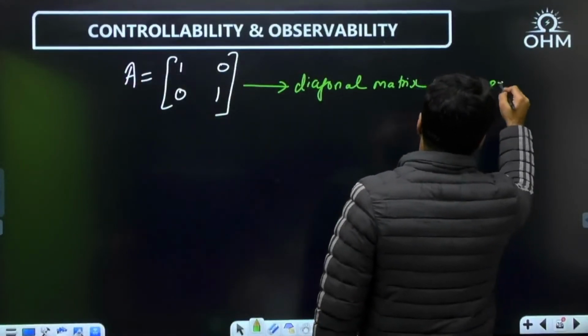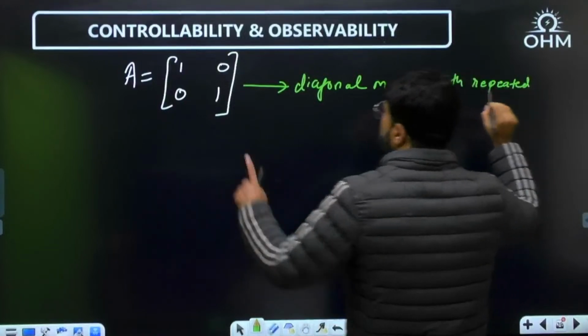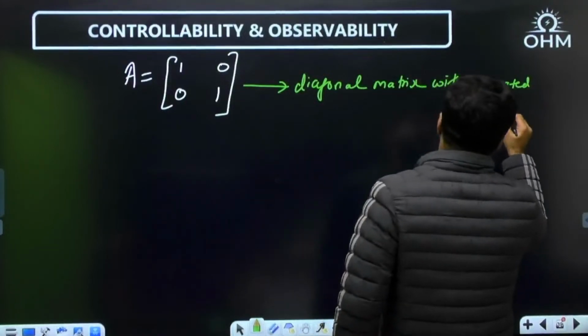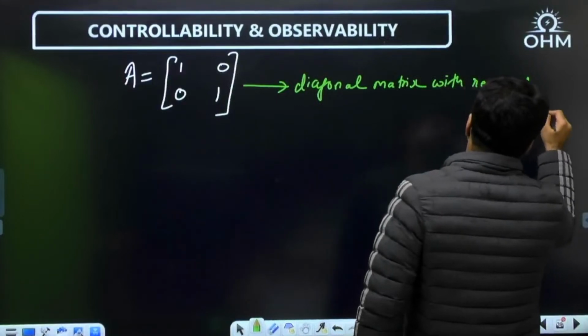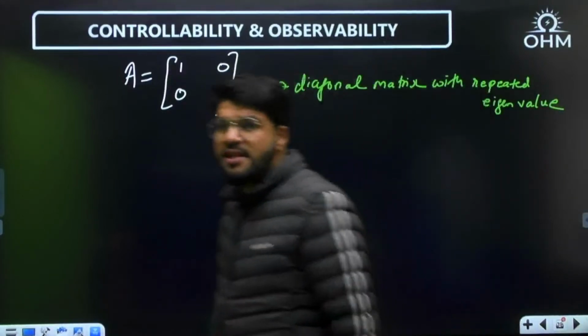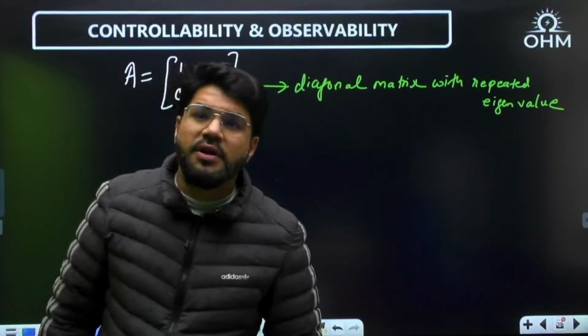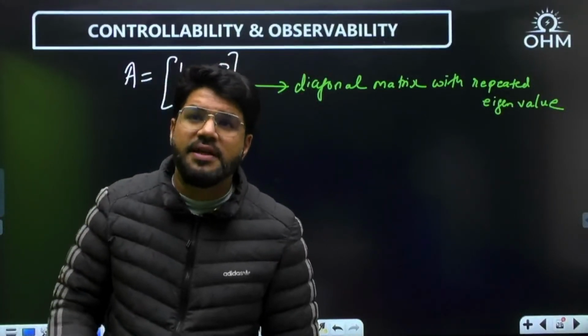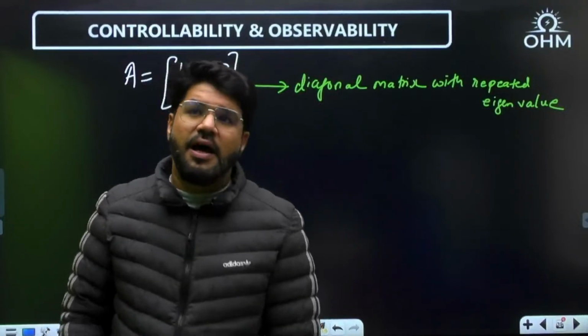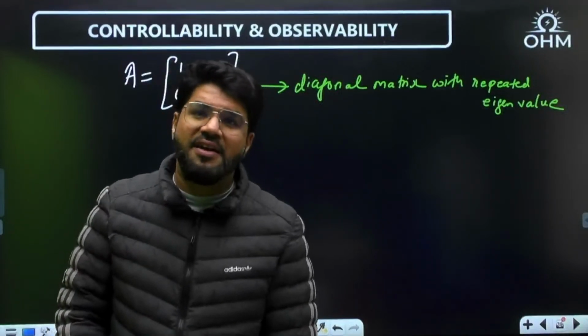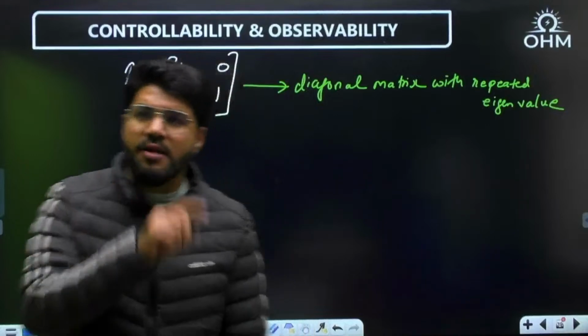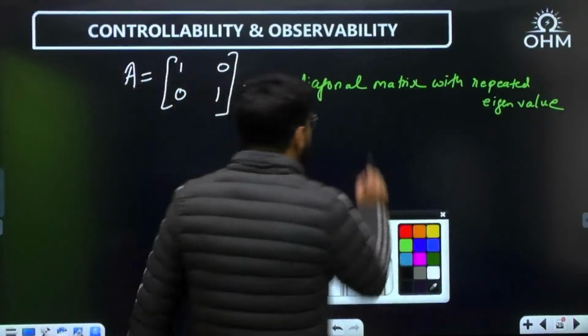But with a repeated eigenvalue, with a repeated diagonal element. Now tell me, is it DCF? What did I tell you for DCF very clearly? DCF means a diagonal matrix, but with distinct, non-repeated eigenvalues. So it is not DCF.